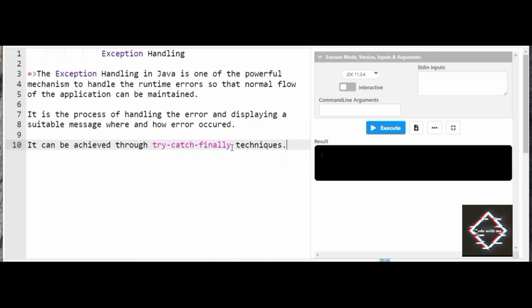Let me give you a clear-cut example. Assume you went to an ATM to withdraw money. You have inserted your card and you have dialed the wrong pin number. The ATM machine will say access denied. You think that the pin you have entered is correct, which is wrong, and the ATM is showing access denied.